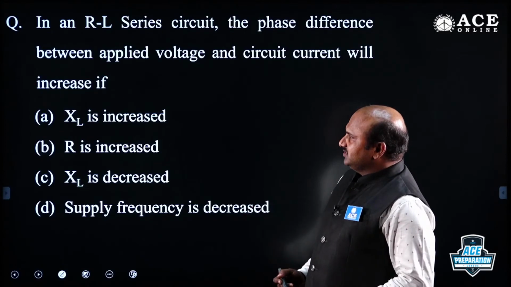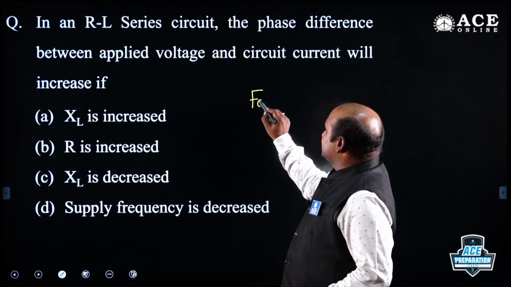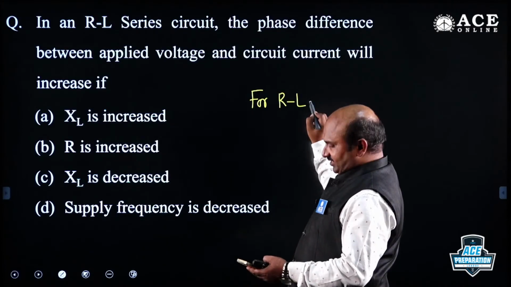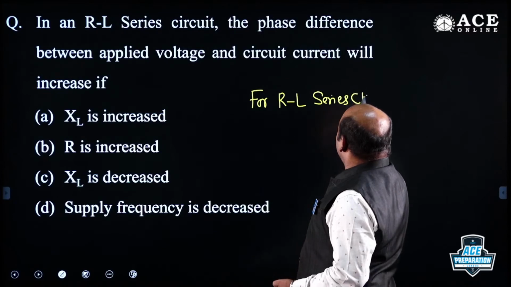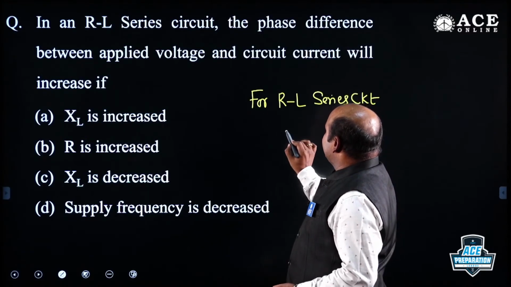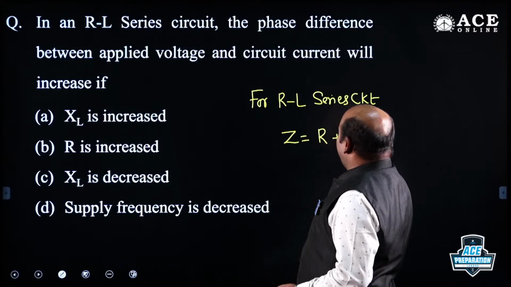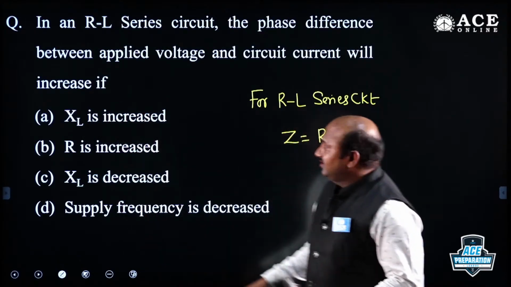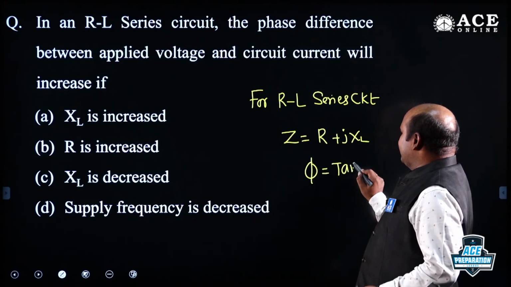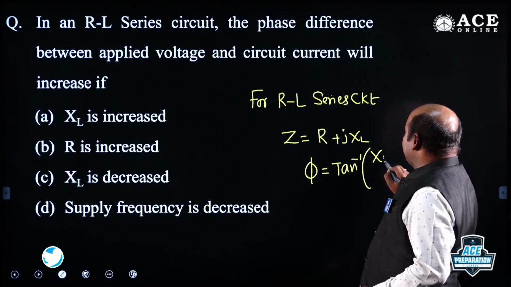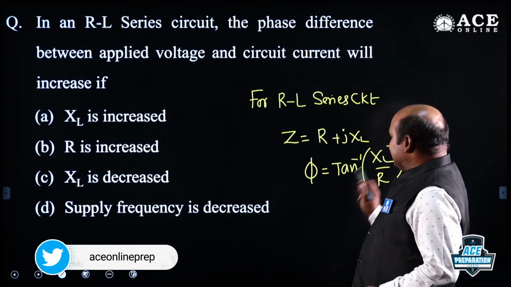Phase angle increase means XL value should be increased. What is the phase angle for an RL series circuit? Phase angle is the impedance angle, R plus jXL. Phase angle phi is equal to tan inverse of XL by R.